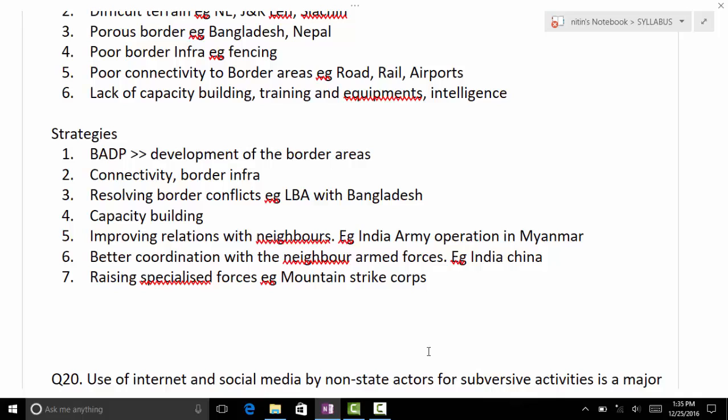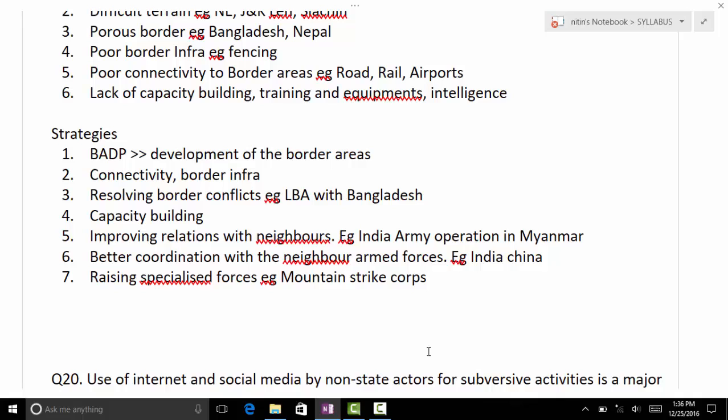Then you have to develop the border area, and development is not related only to infrastructure. There is also educating the people near the border. Operation Sadbhavna: this Sadbhavna mission is going on in J&K. If you read about it, they are also giving education to the children. They are building small dams in villages, schools, education, economic corridors.